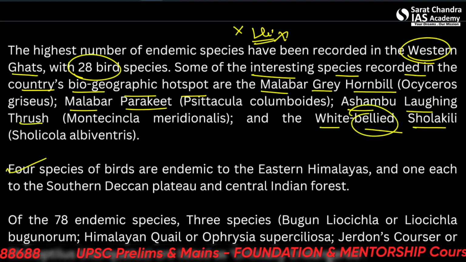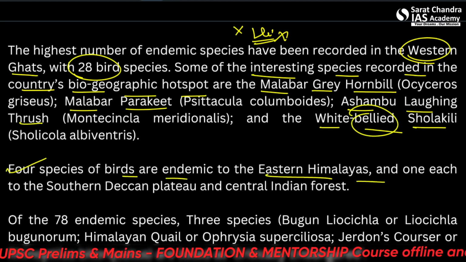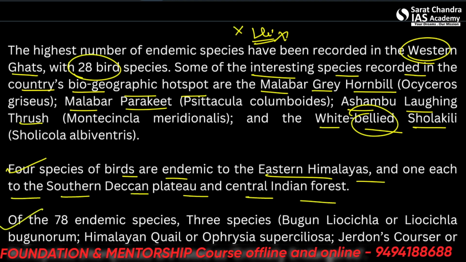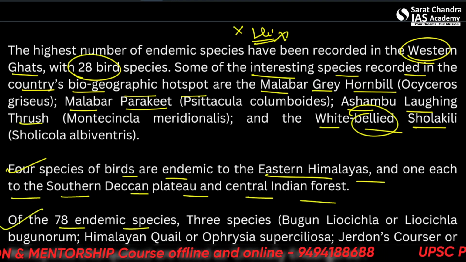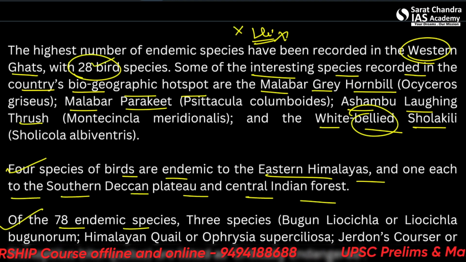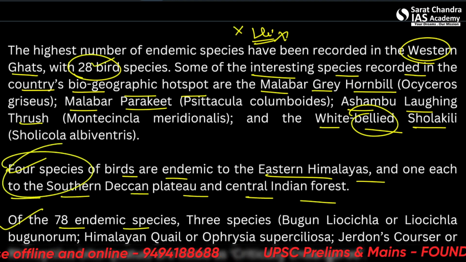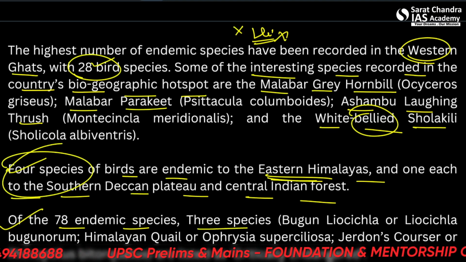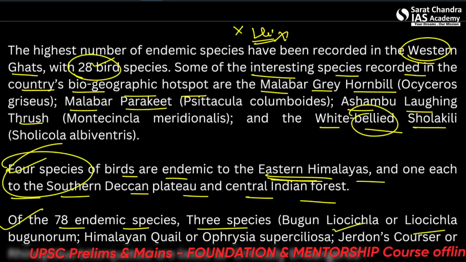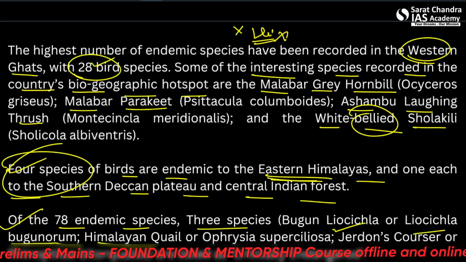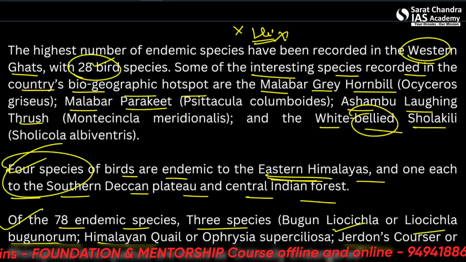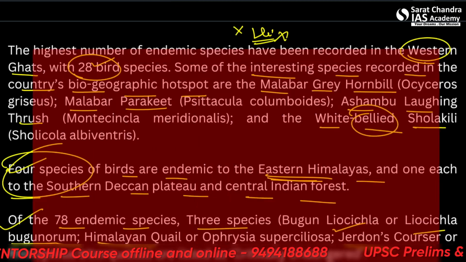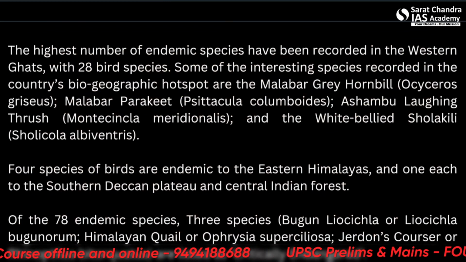4 species of birds are endemic to the Eastern Himalayas and 1 each to the southern Deccan Plateau and central Indian forest. Of the 78 endemic species, so see the difference. The 28 are endemic to the Western Ghats, while only 4 are endemic to the Eastern Himalayas. Alright. 3 species. So these are the 3 species. Bugun liocichla, Himalayan quail, Jerdon's courser are listed as critically endangered. So please just remember these ones. These are very important.